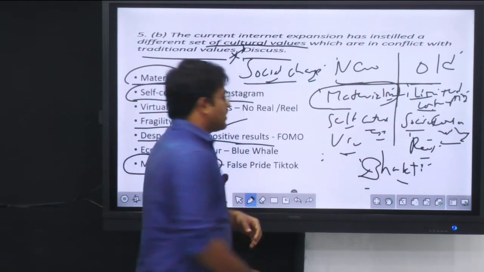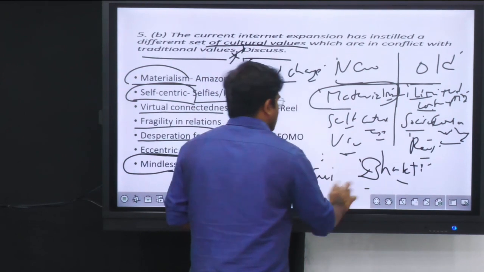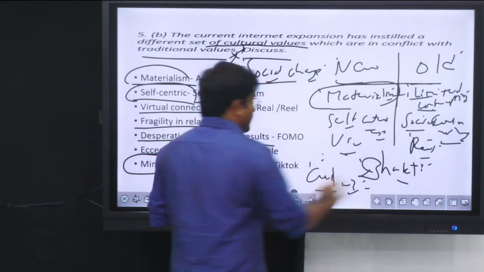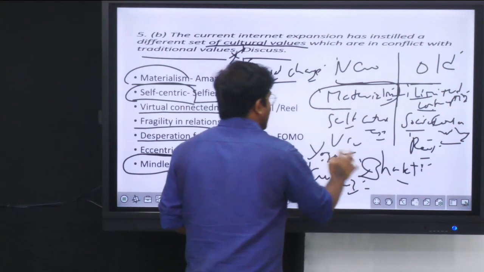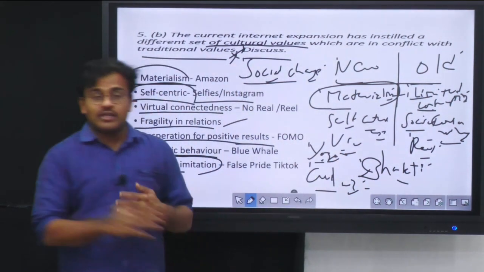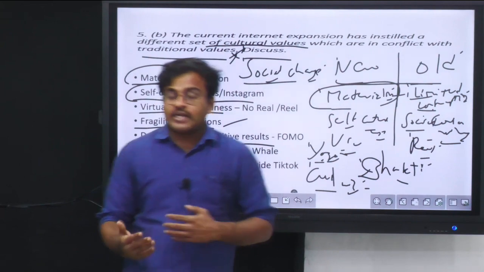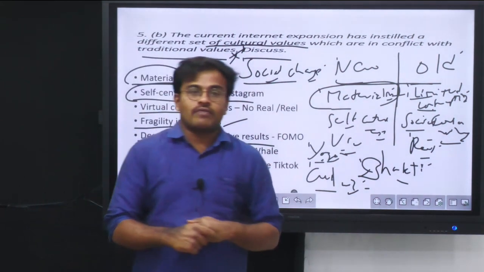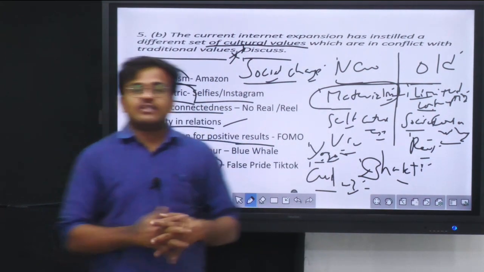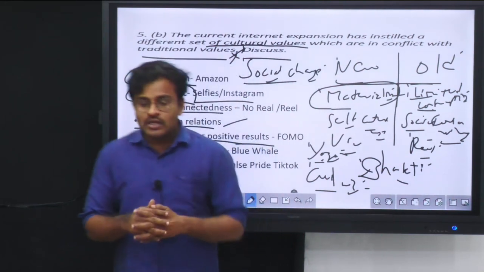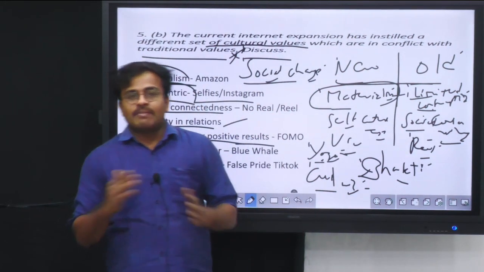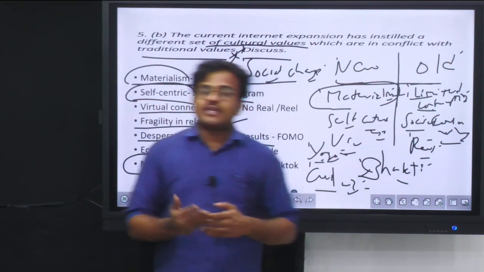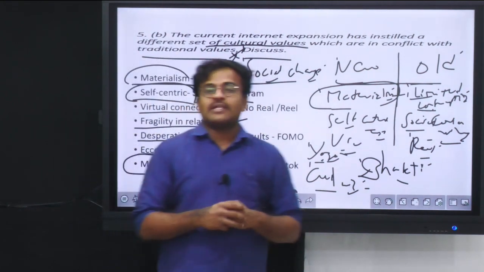Then along with that, the traditional cuisine of India is also getting a new life because of the internet. Then along with that, practices like yoga. All of these things you can write in order to prove that, yes, definitely the internet is sometimes not in conflict, but is strengthening the traditional value system of India. That way you can write the second facet of the answer, and finally in conclusion you can say that in some areas there is definitely conflict, in other areas there is reaffirmation of traditional values by the expansion of the internet.